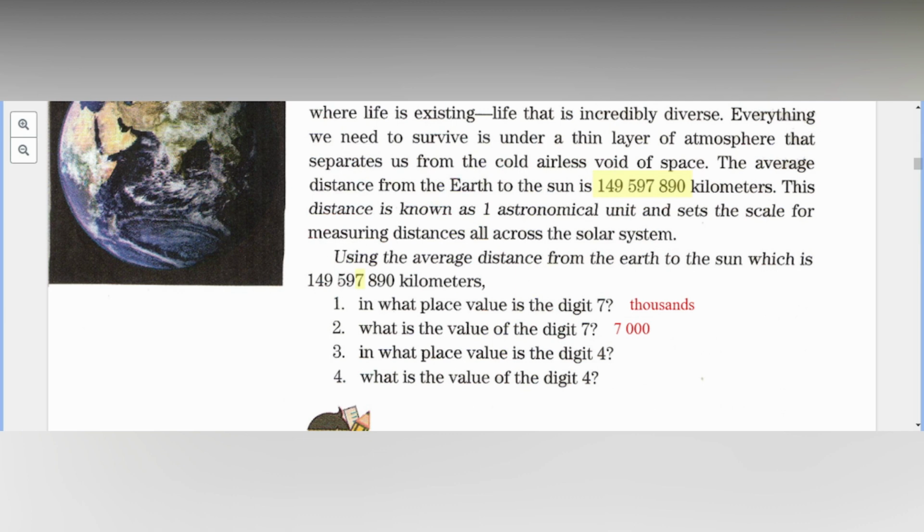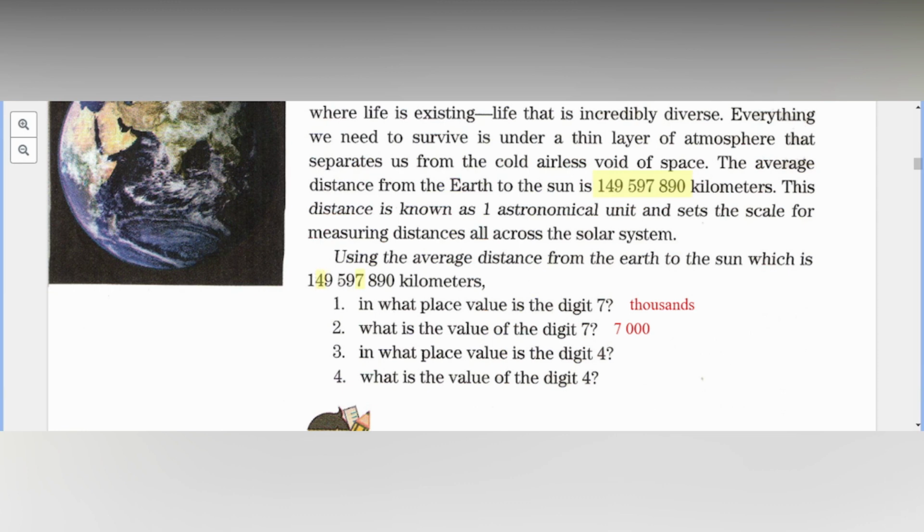Good job. And now, in what place value is the digit 4? Let's highlight it. Million. Okay, yeah, it's in the period million. What's after million?